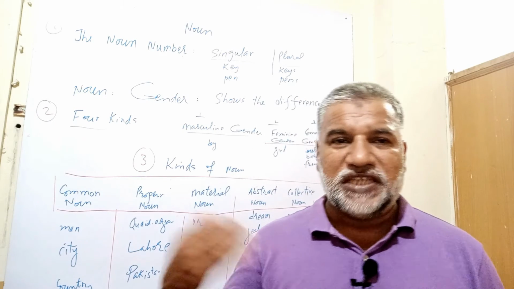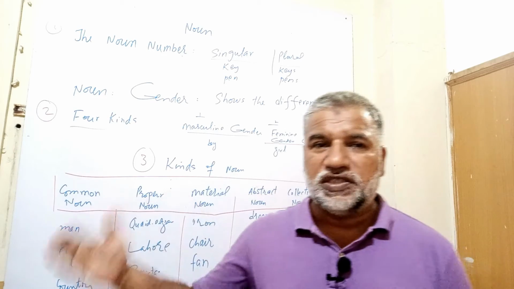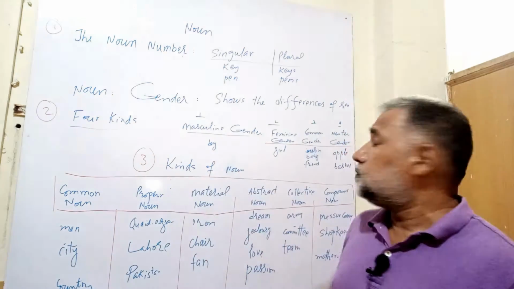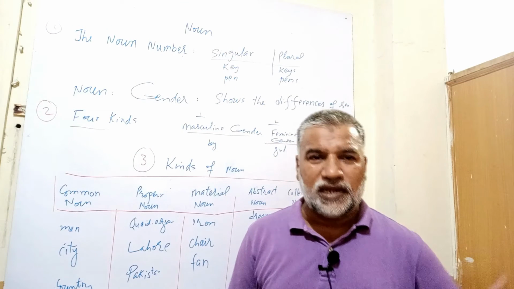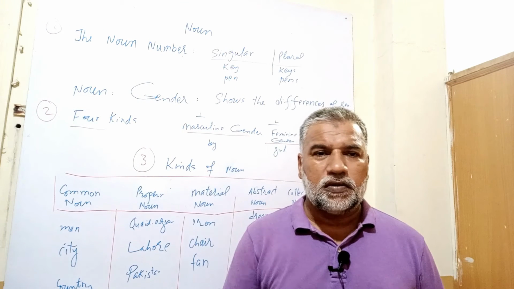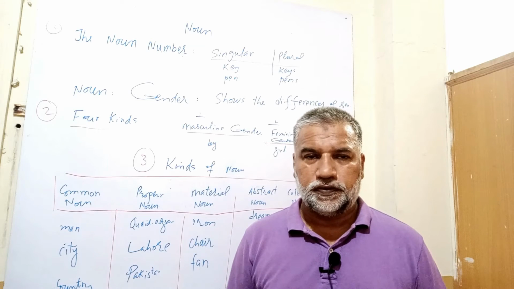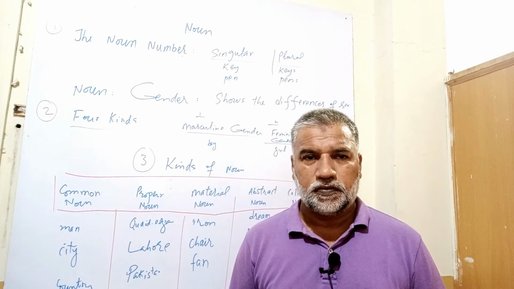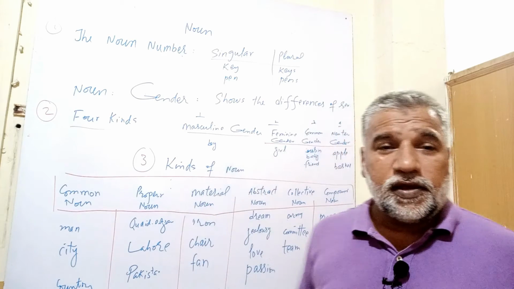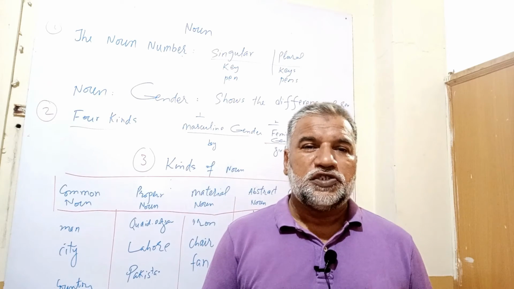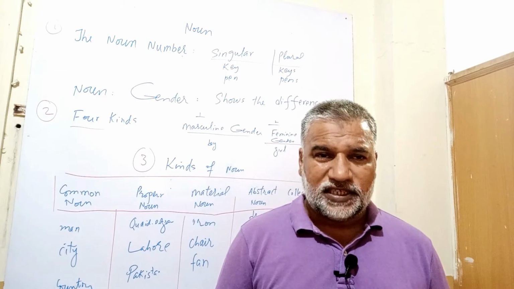After masculine gender, feminine gender. Feminine gender examples are girl, woman, she, goat. Let me repeat: girl, woman, she, goat.